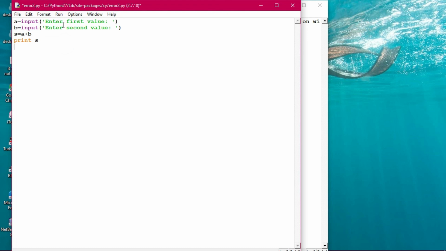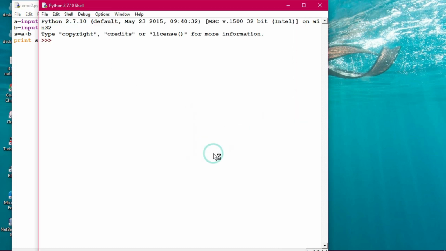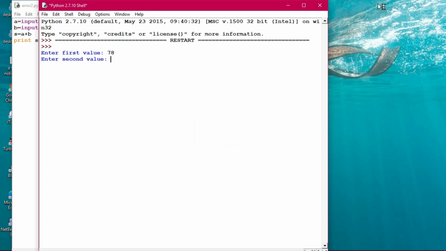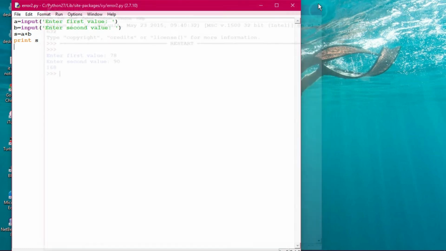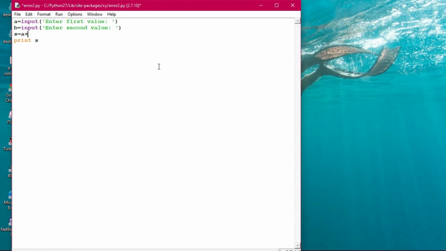Now, finally, I'm executing this program to see whether it is working or not. Okay, this is working now. The values 78 and 92 have been given, and it is finding the sum properly. Now I'm doing it a different way: a plus b equals s. Suppose I've just reversed it.